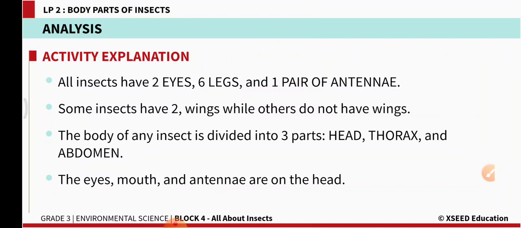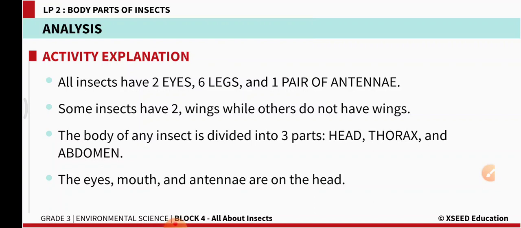See, now first we learnt about the ant. Ant has 2 eyes, 6 legs, okay, and one pair of antenna. But a butterfly has wings. It has eyes, legs and antenna, but it also has wings to fly. The body part of any insect is divided into 3 parts: head, thorax and abdomen. The eyes, mouth and antenna are on the head.